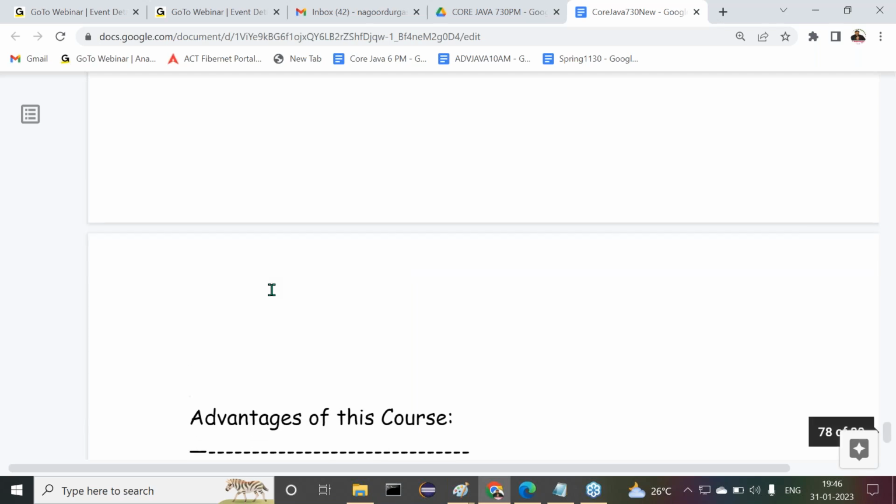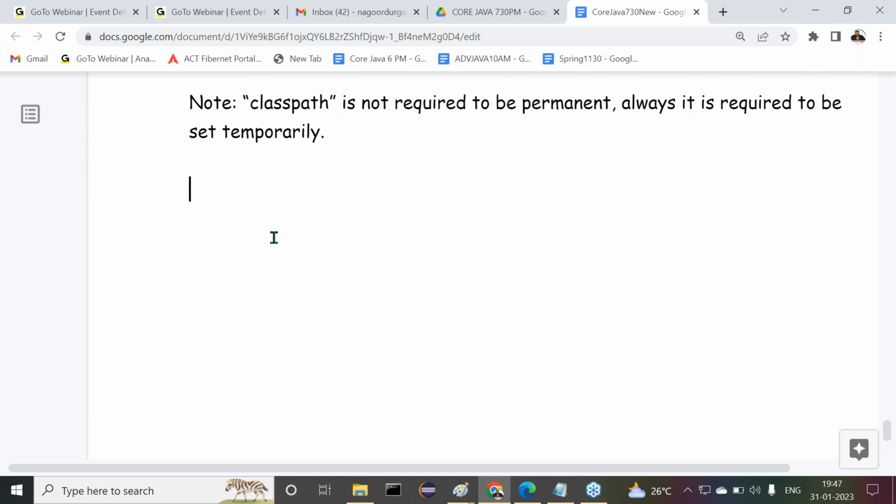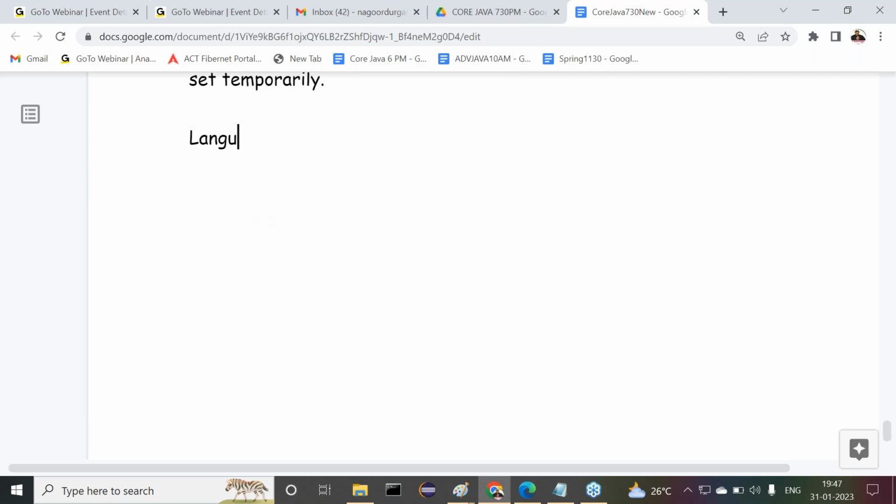Coming to the topic today, like I said to you yesterday, language fundamentals. Here I want to take the topic language fundamentals. Now let's understand what is the purpose of this language fundamentals content here. Try to understand this clearly.